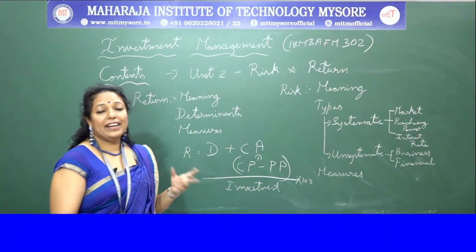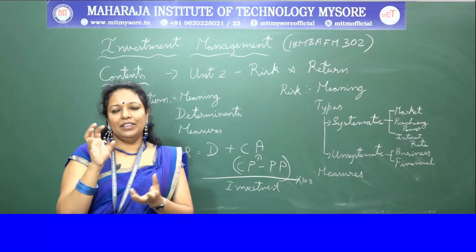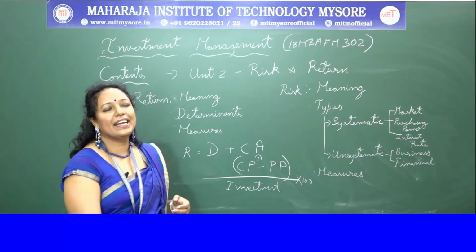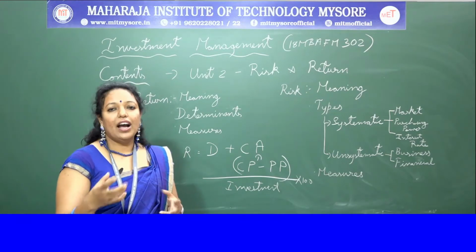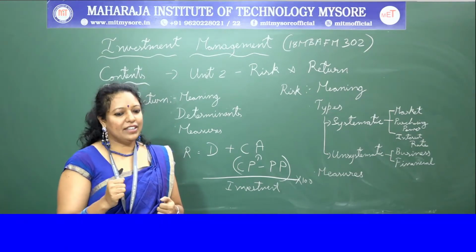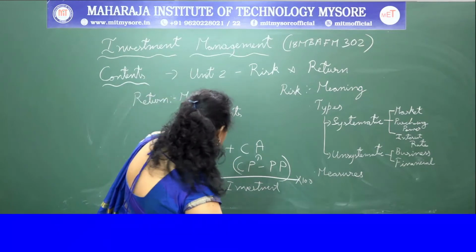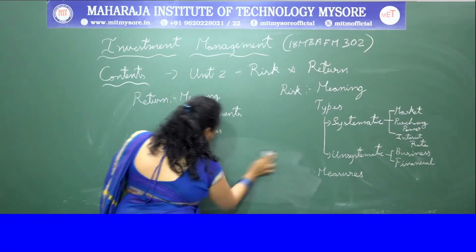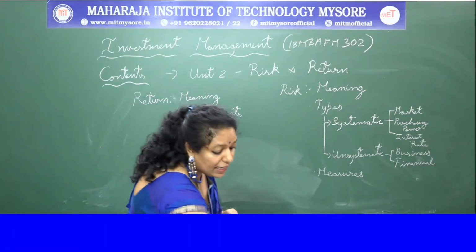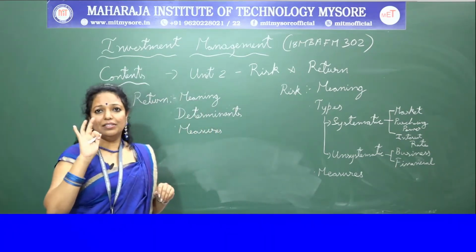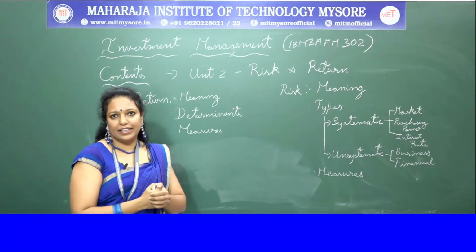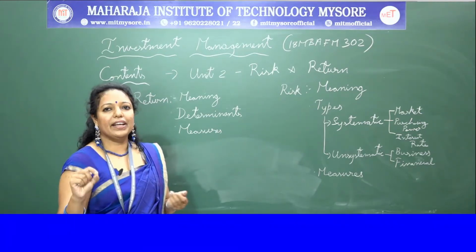And to be considered as a return, we need certain components, like the measures of how you can measure the return, how to calculate the return. So if you have to calculate the return, this is the rate of return which I have shown you. To calculate the return, there are three ways. The first one is arithmetic mean return.